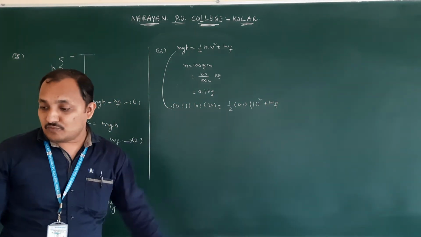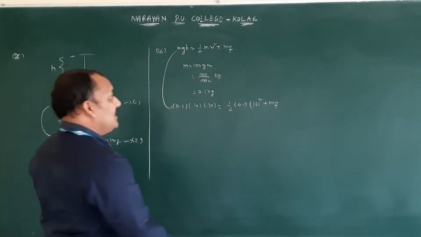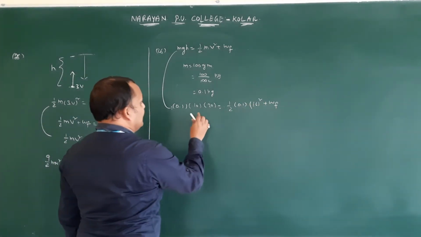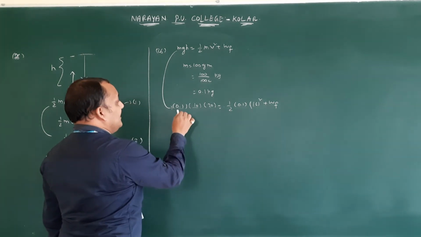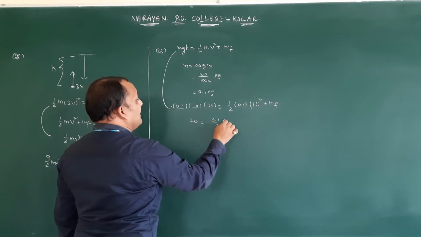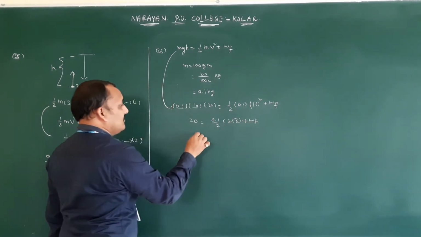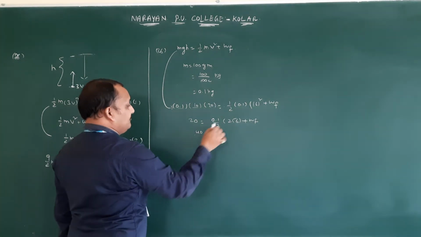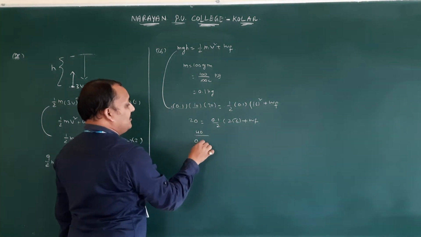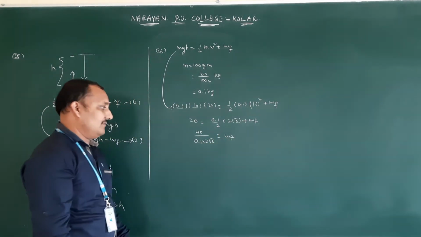The work done by air resistance, work done by the air friction, Wf thereafter. Multiply 10 into 0.1 into 20. So 0.1 by 2 into 256 plus Wf. So 40 minus 0.1 by 2 into 256 equal to Wf.